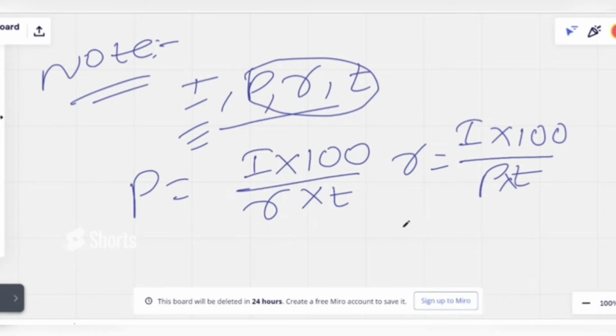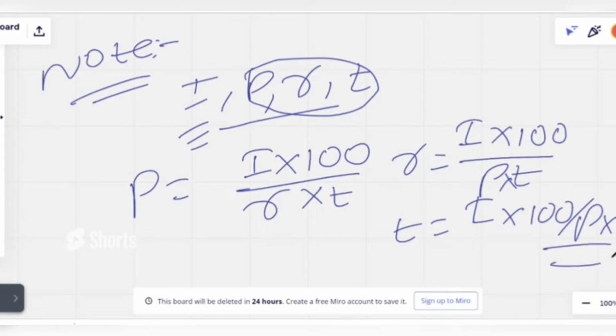And T is nothing but I into 100 by P into R. So what I want to tell you is, if we have three variables, it is easy for us to calculate the remaining fourth variable. That is the main thing for any calculation.